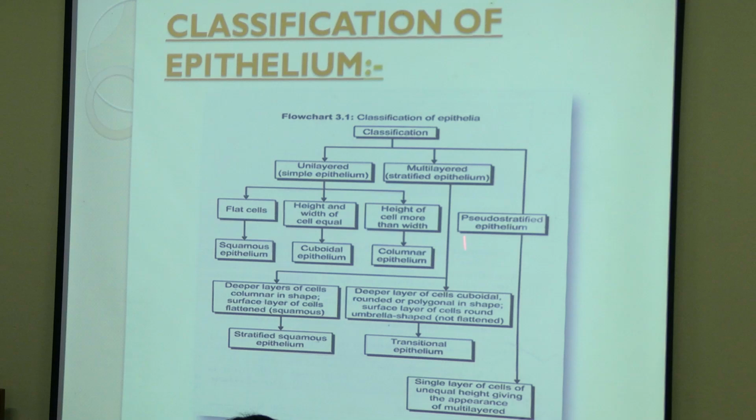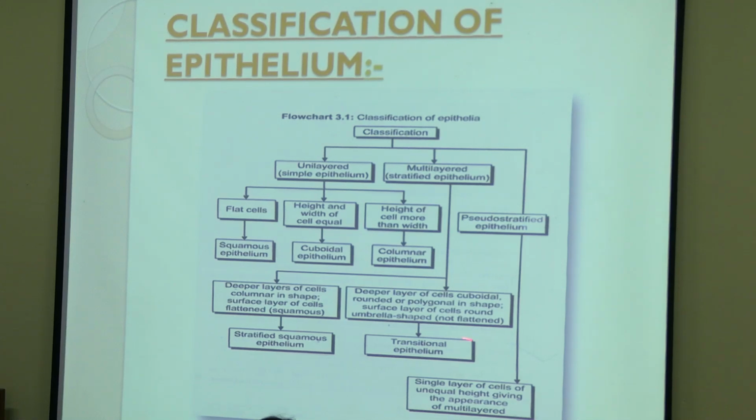Now multi-layered. Always in the case of multi-layered epithelium, we have to see the shape of the surface epithelial cells, and then we'll name it. If the surface epithelial cells are flattened, then stratified squamous epithelium. If it is columnar, then stratified columnar epithelium, like this.